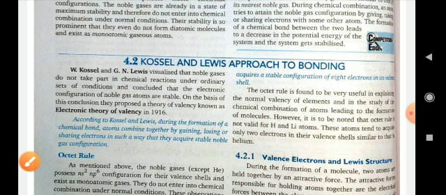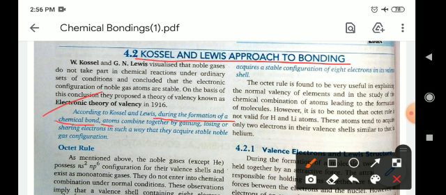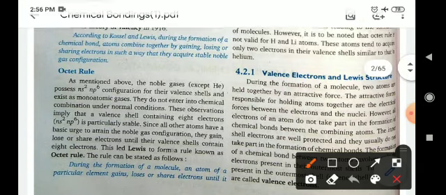Next, the Kossel and Lewis approach to bonding. According to Kossel and Lewis, during the formation of a chemical bond, atoms combine by gaining, losing or sharing electrons in such a way that they acquire a stable noble gas configuration. First is the octet rule.